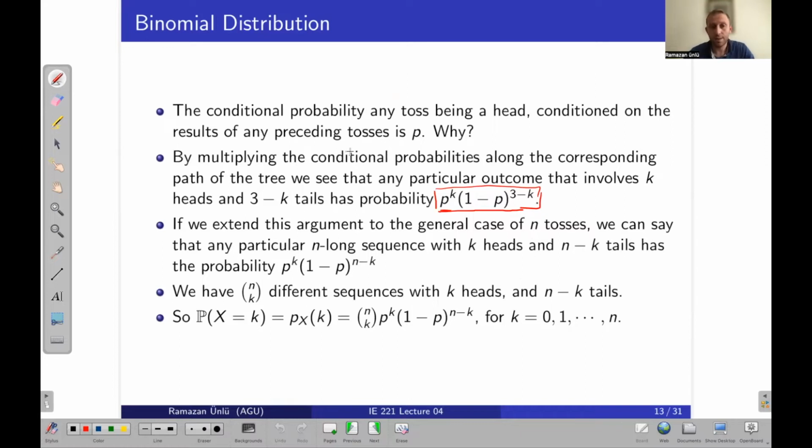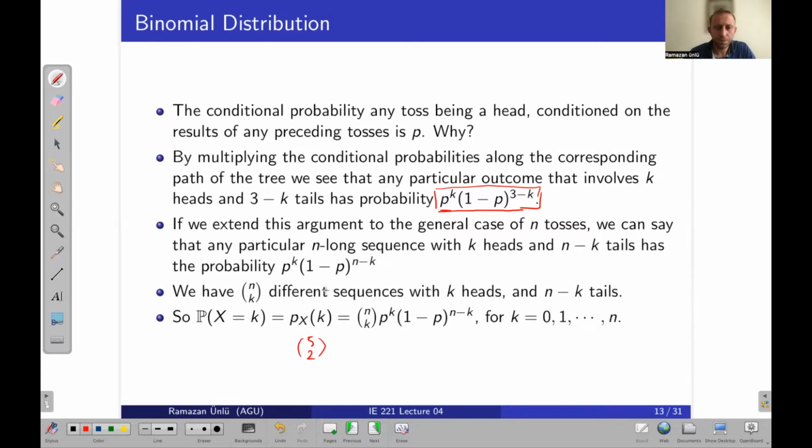But there is an easy way. We can calculate how many branches we have. Okay. So n choose k will give us the possible branches, right? So if I say, for example, 5 choose 2, it will give me how many different branches will have 2 heads, for example.